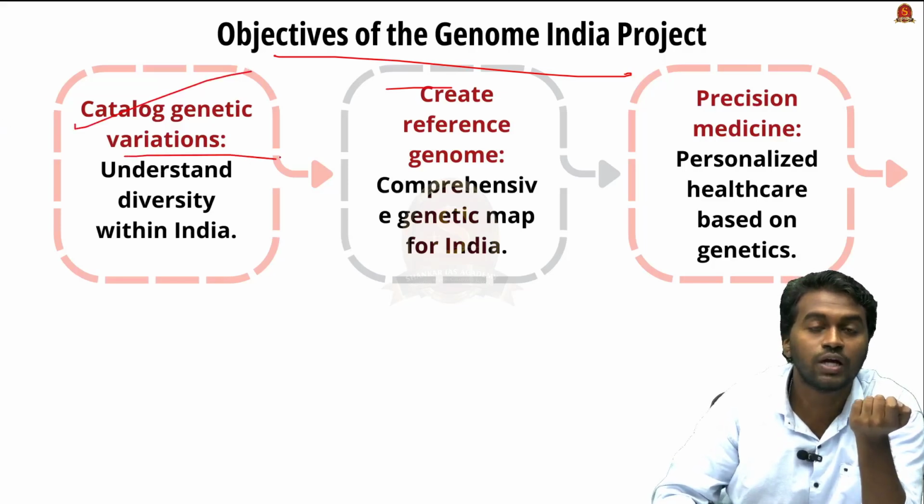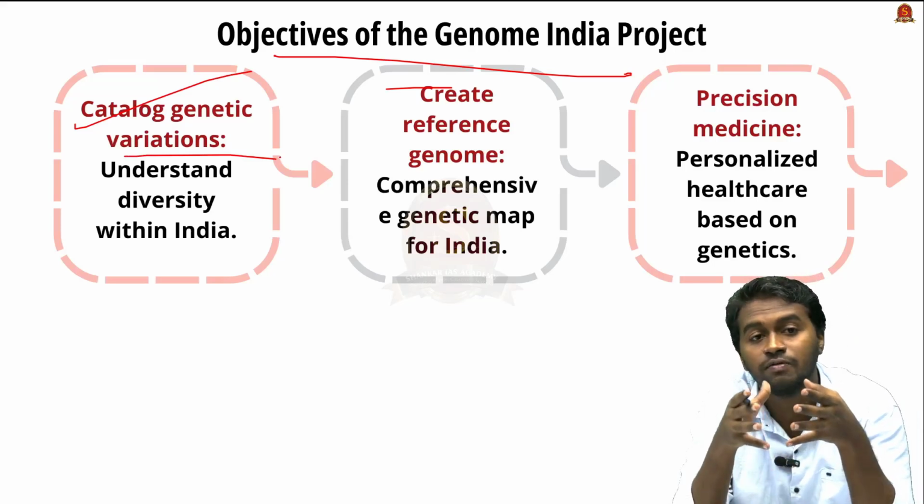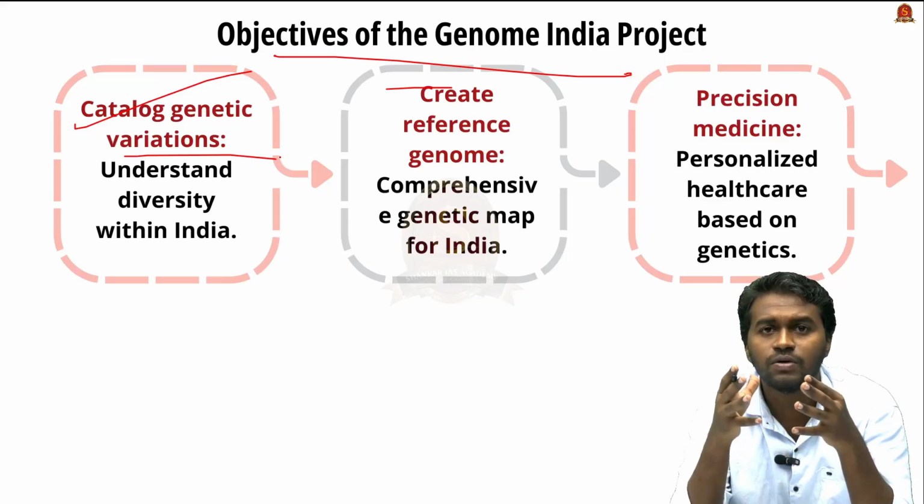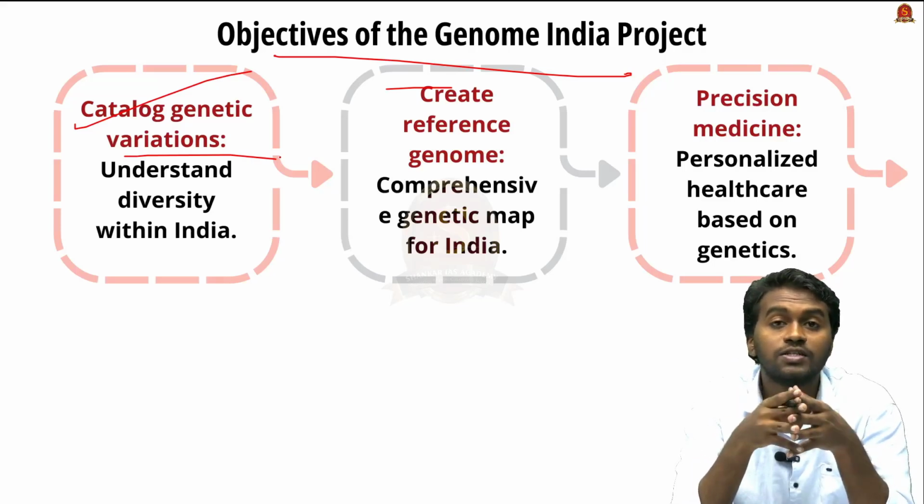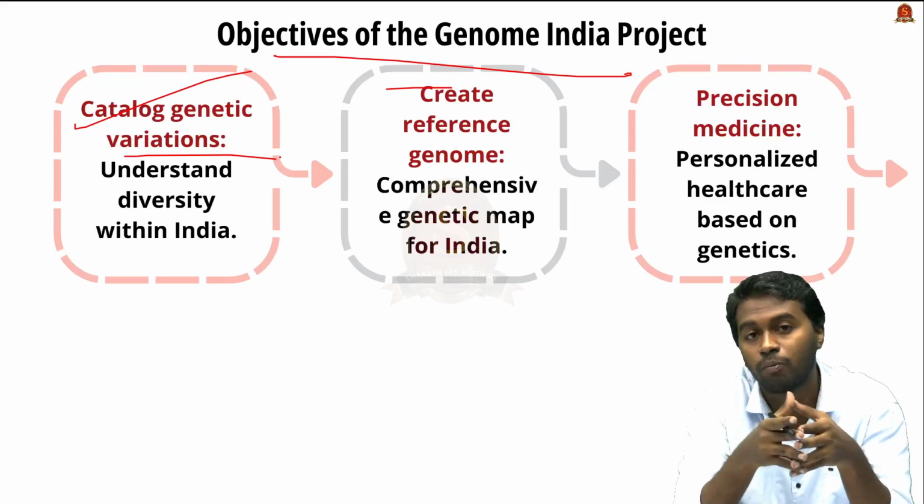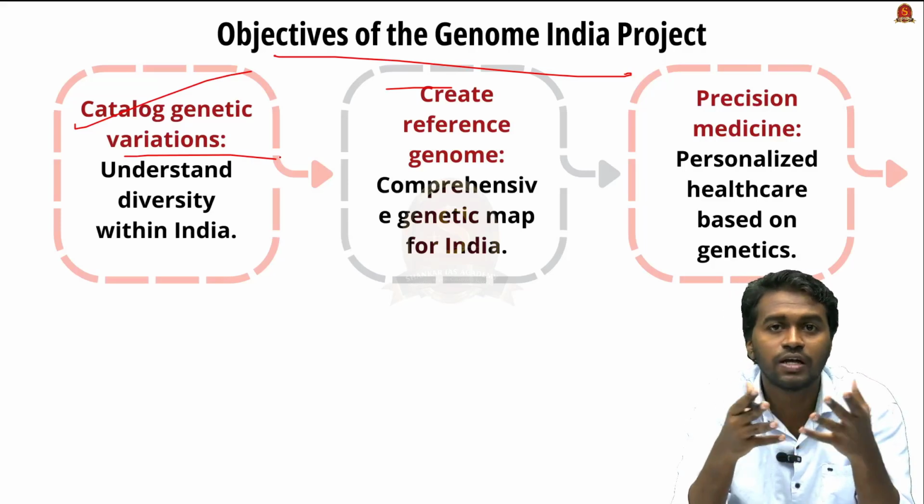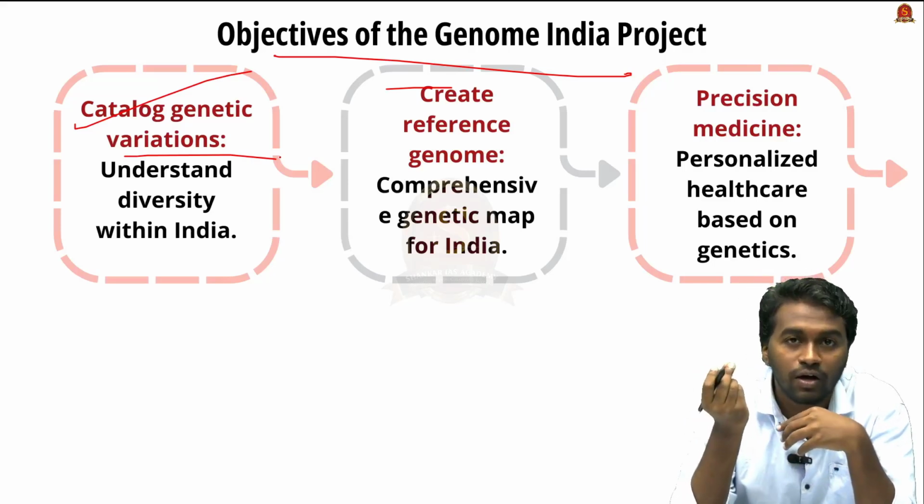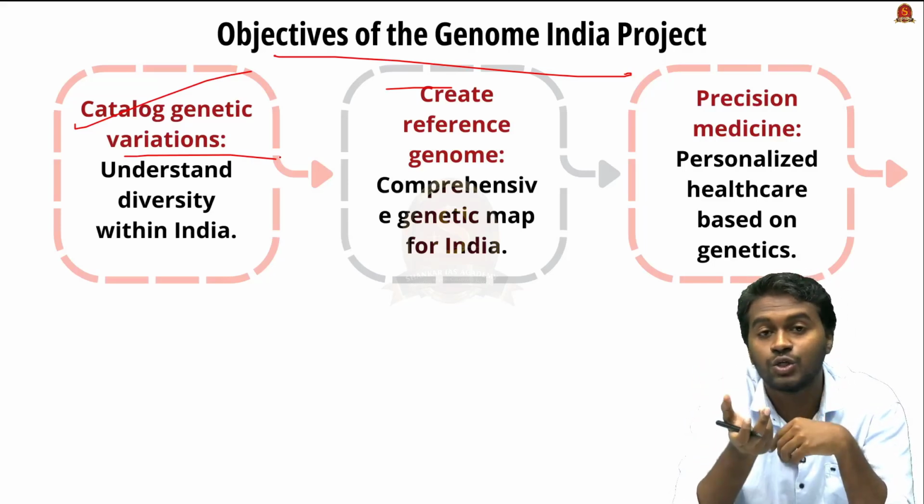And coming to the major objectives of this Genome India project, the first one is cataloging genetic variation. That means understanding the diversity within India. What is meant by genetic variation? Genetic variation refers to differences in DNA sequence within a human population. Like I mentioned, that can lead to differences in hair color or eye color, or sometimes facial structure, etc.